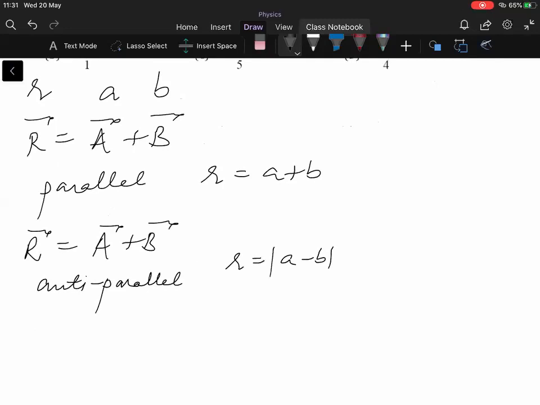Based on that, we have to find out the ratio of A and B. So they are asking what is the ratio of A and B. So A plus B, the maximum value is